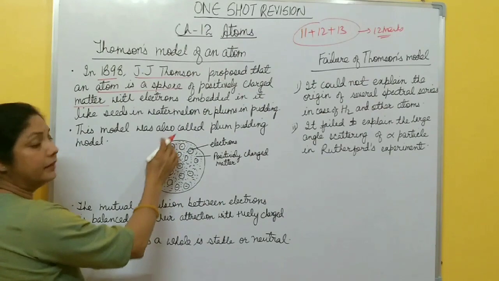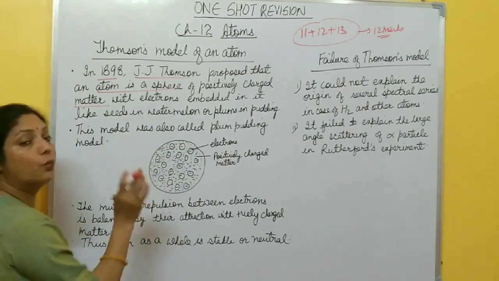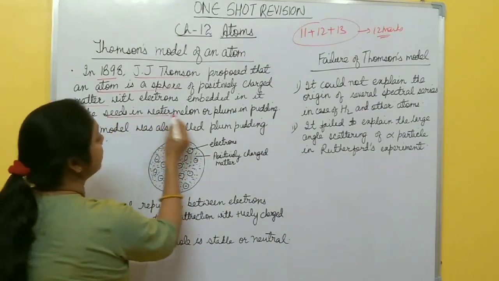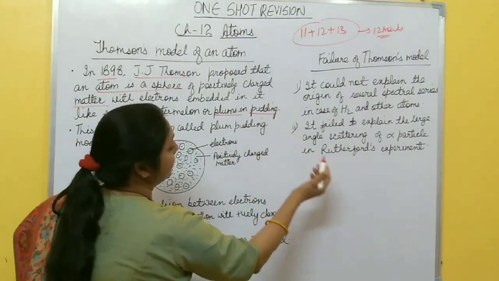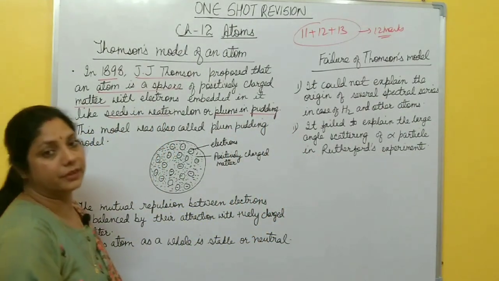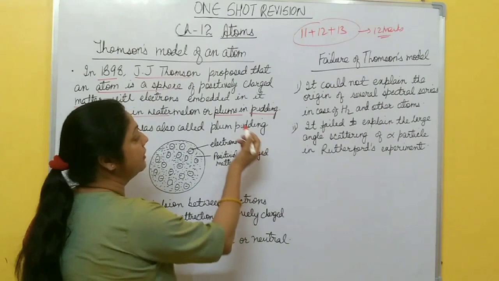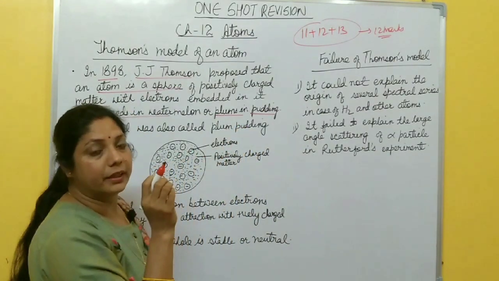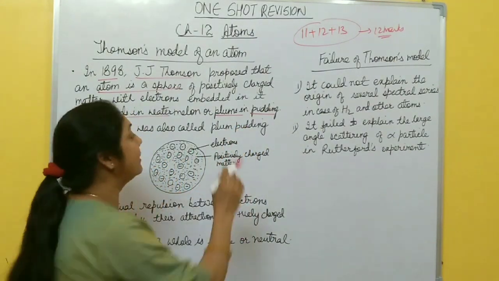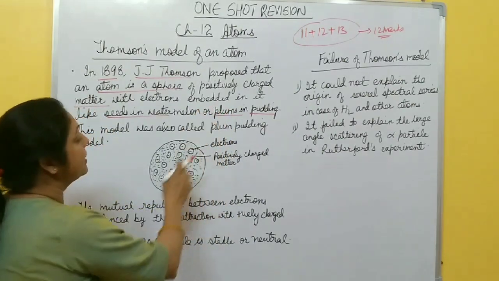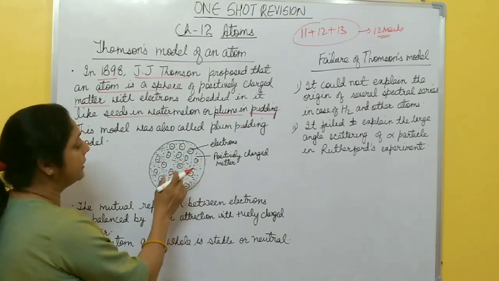Electrons are embedded in this sphere like seeds in watermelon, or plums in pudding. Pudding means dessert you take after lunch or dinner, and inside the pudding there are a number of fruits, that is plums. So this structure of atom is like that.